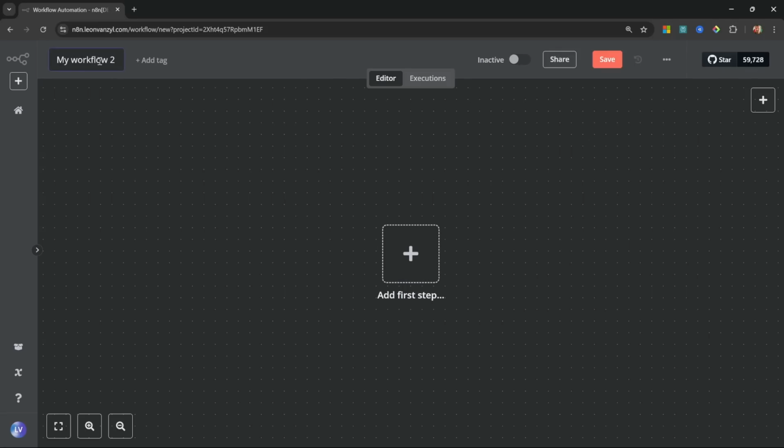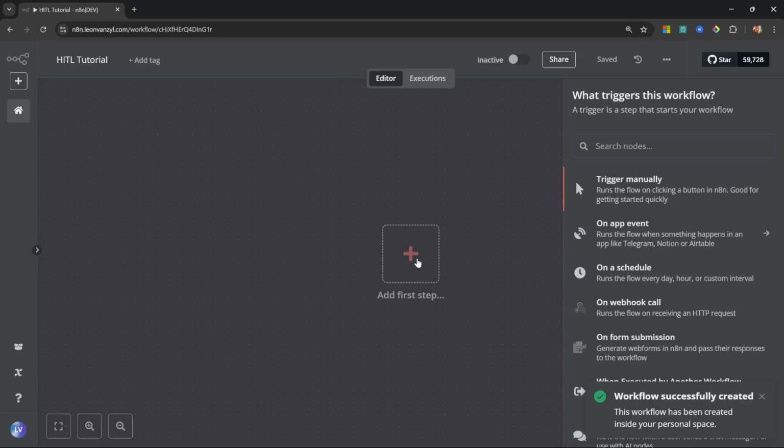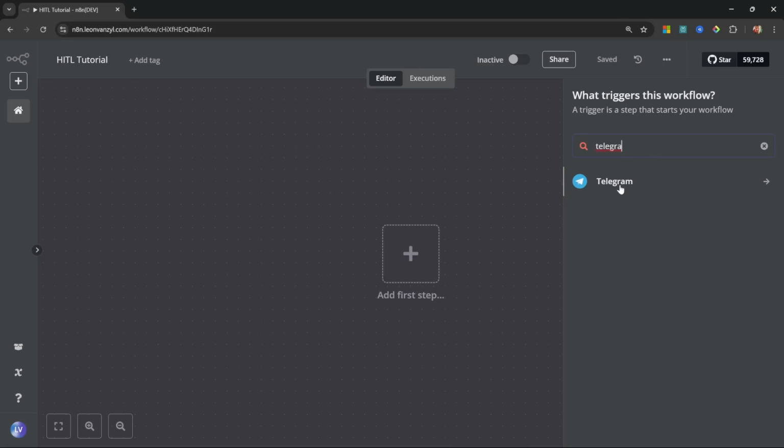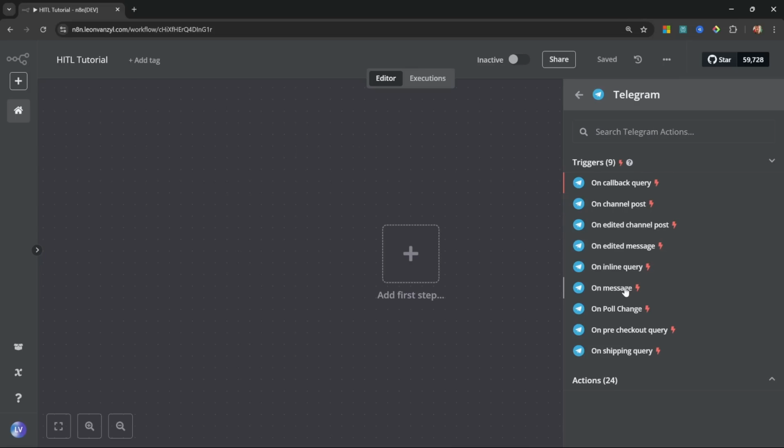Let's start by creating a new workflow, and let's call this Human in the Loop Tutorial. Let's add our first step, and for this I am going to add a Telegram trigger, and more specifically, the on message trigger.